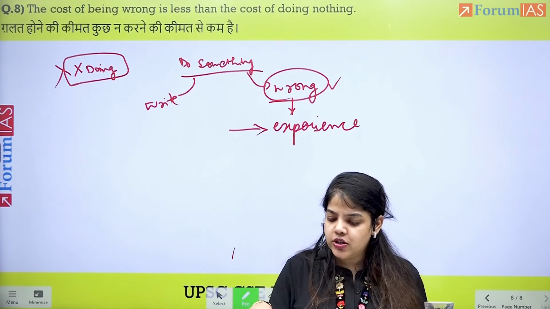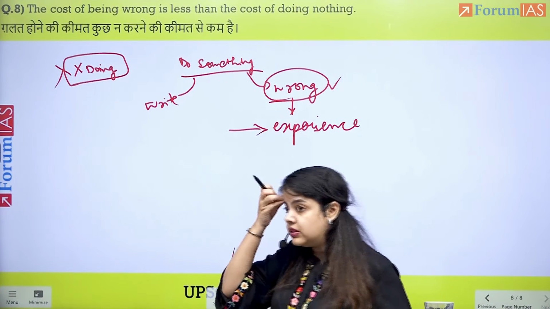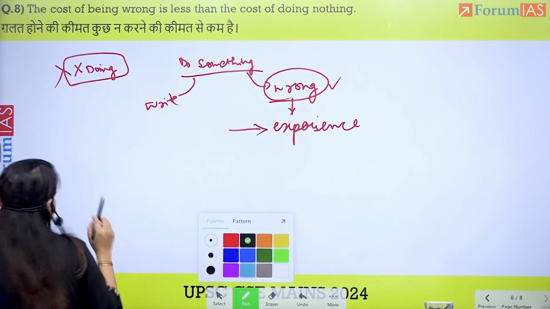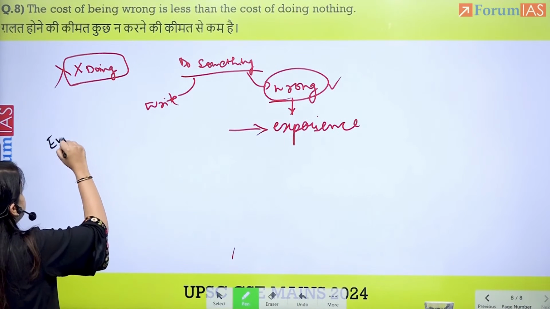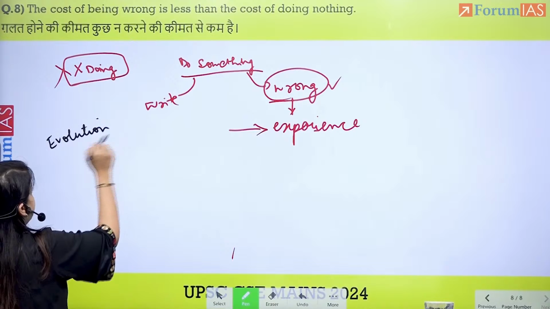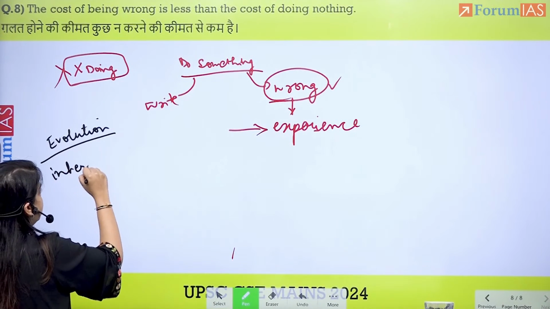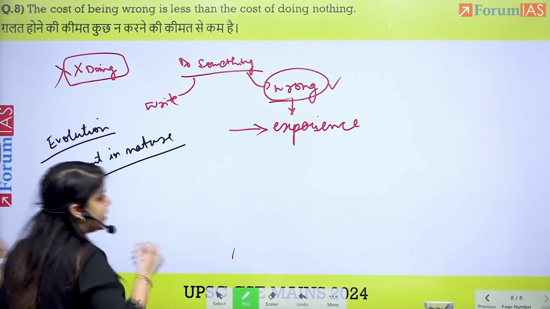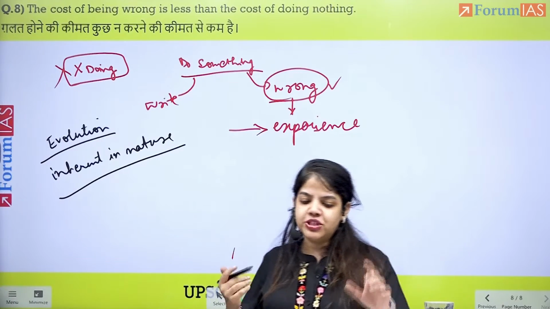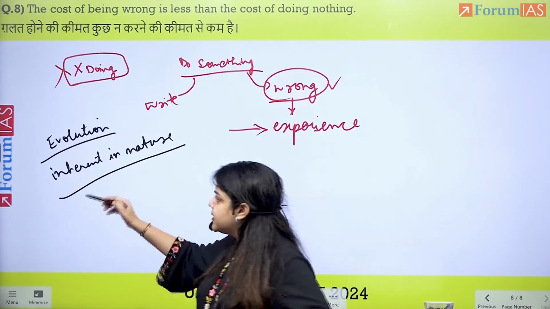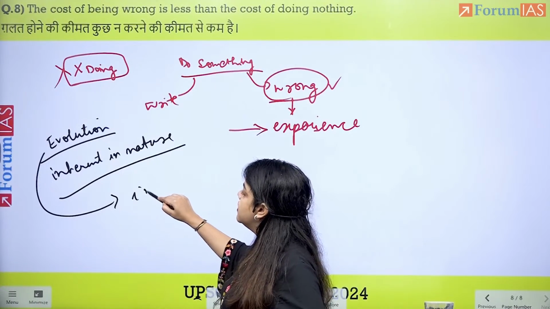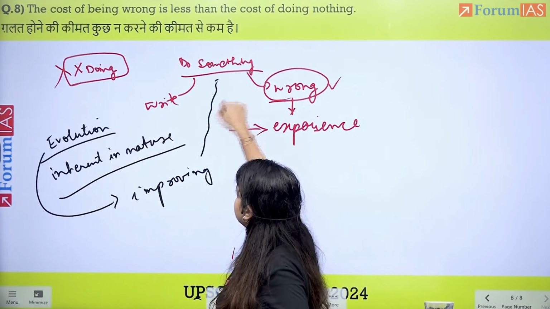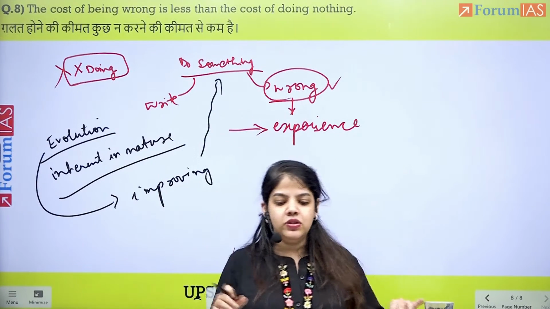Now, in this topic, I would really want to mention how evolution is inherent in nature. Nature does not stop. Change is inherent in nature. If we stop changing, what is evolution? This is also improving. And how improving? By doing something. So this evolution can also be done.